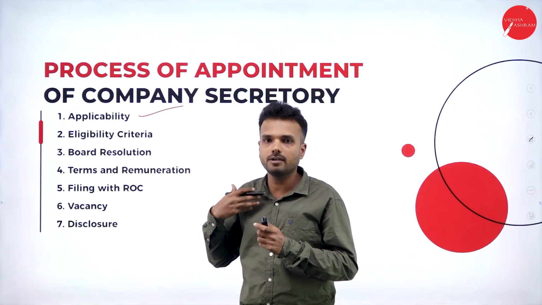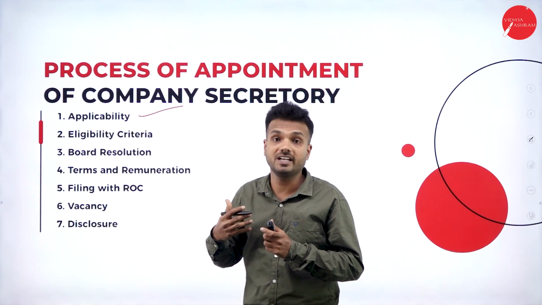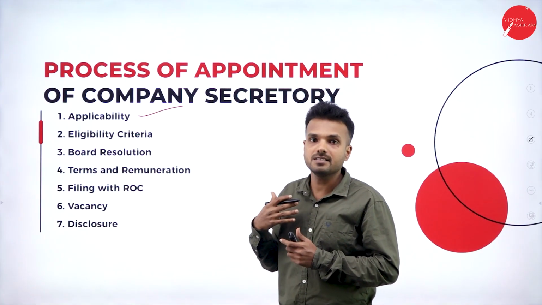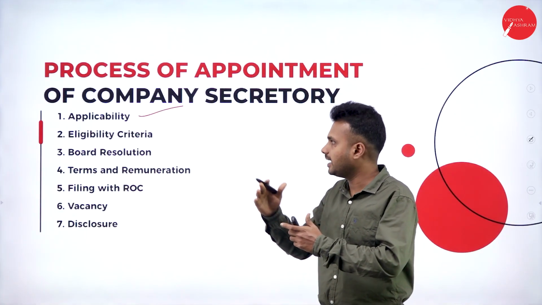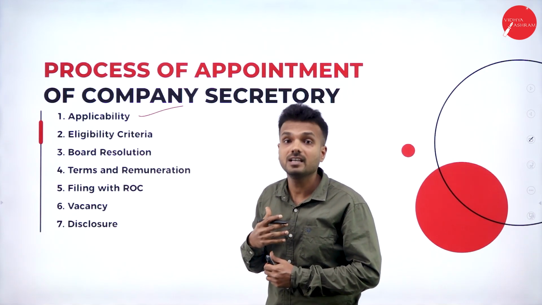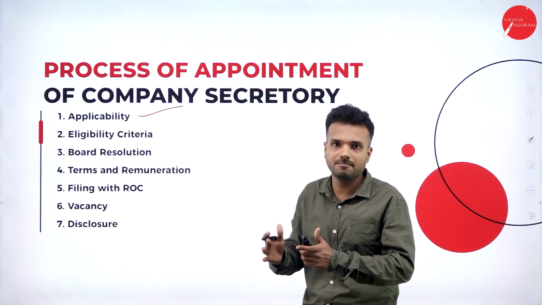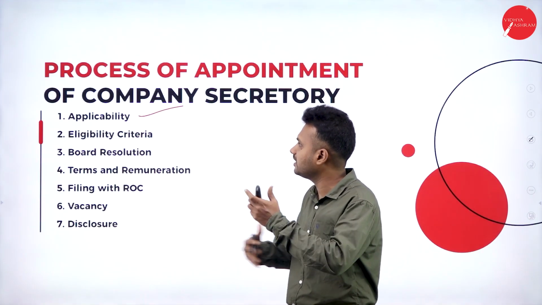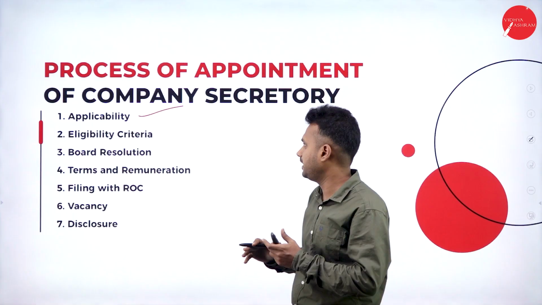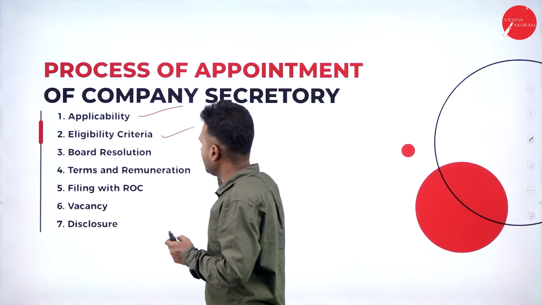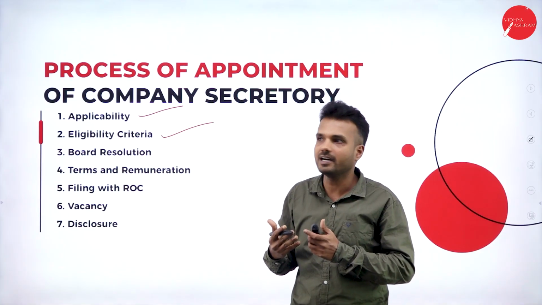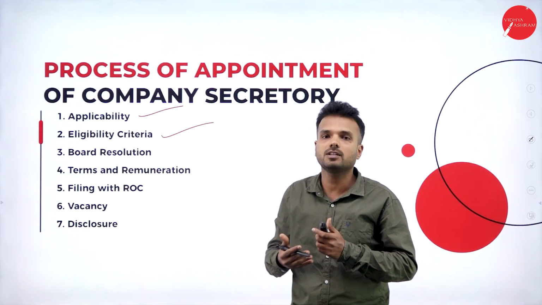I am the one who is going to prepare the articles of association of my organization. I can modify the rules and regulations as per my convenience. So I can make a rule saying that the person acting as the company secretary of my organization must have a minimum of 5 years of experience. By considering all these criteria, they are going to consider the applicability of a company secretary in an organization. As I said, this applicability is a kind of eligibility criteria for the company secretary to apply for the organization.